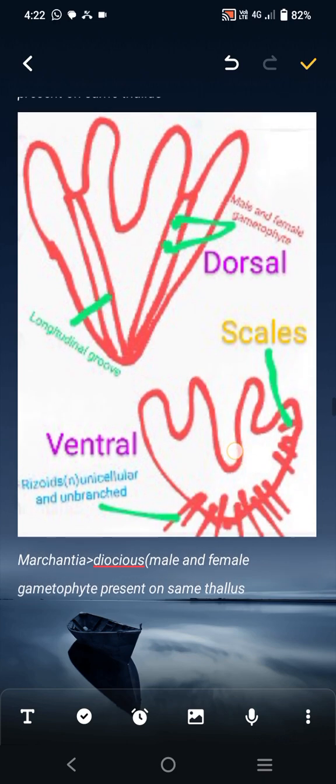See that male and female are present on the same thallus. That's the green gametophyte. That is the dorsal side, that is the ventral side. This is the longitudinal groove in which male and female gametophyte are present. Scales and rhizoids are present on the ventral side.